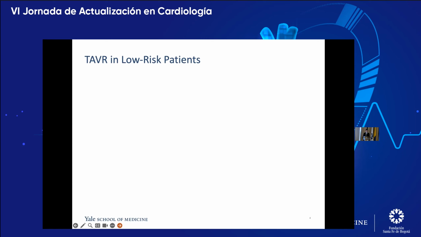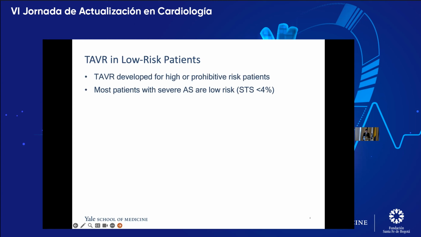So patients, as I'll discuss, with an STS score of less than 4% have a risk of mortality within 30 days. So it's sort of a new frontier. But it should be said that most patients who have severe AS are low risk. It's something like 60% of patients who have severe AS are low risk. This is a big cohort.